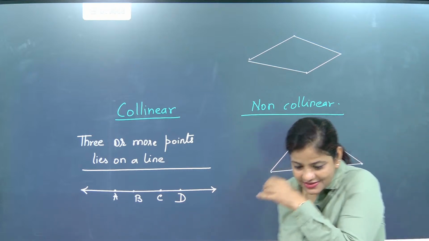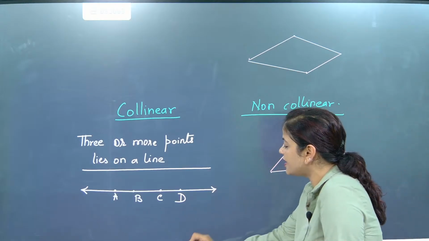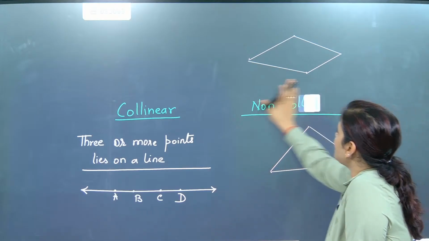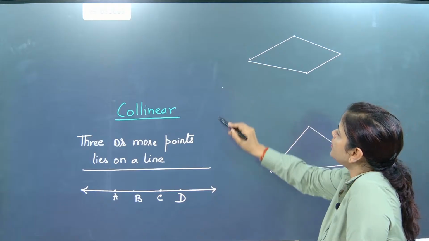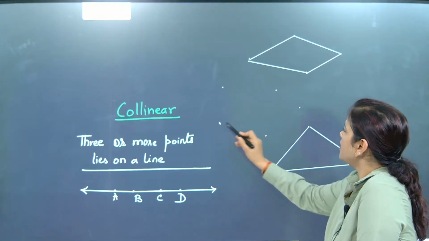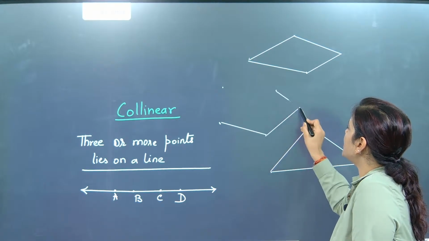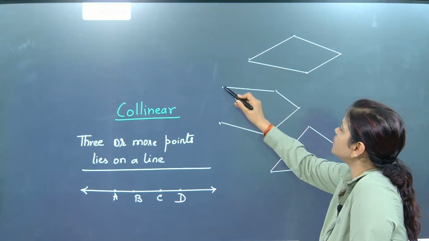Yes, the correct answer is pentagon because an enclosed figure with 5 points is a pentagon. Now look here, 5 points. So I am going to put 1, 2, 3, 4, 5. I have just made 5 points at random places. Now what I am doing is joining these points. One point joined, another point joined, another point joined, another point joined, another point joined.